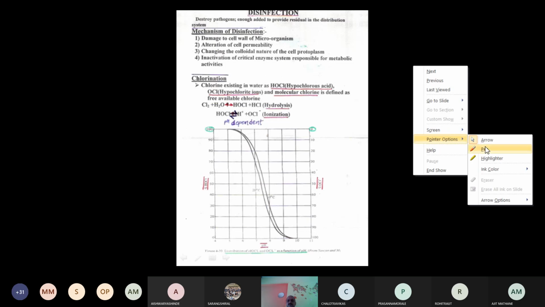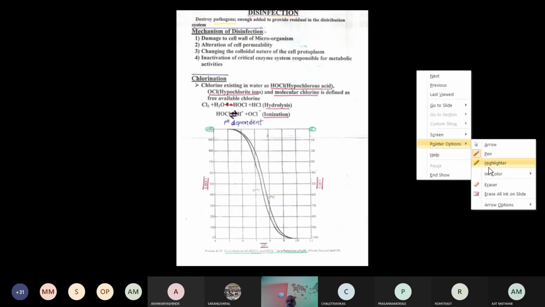So disinfection is what? Destroy the pathogens, enough added to provide residue in the distribution. Means the chlorine is going to destroy the pathogen, as well as some residue is going to remain in the distribution network, so that your water is safe for the longer distance also. Now, how does the disinfection process work?